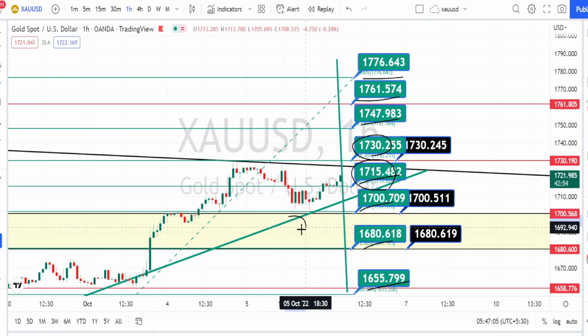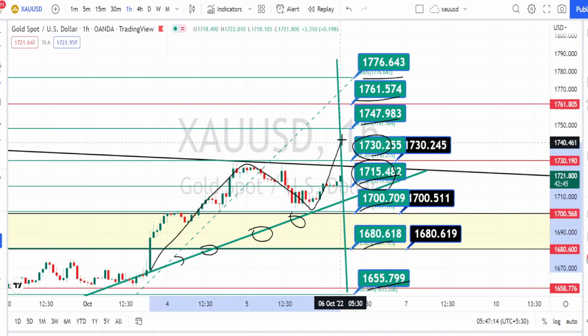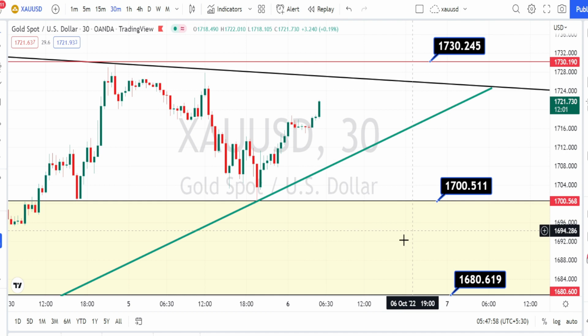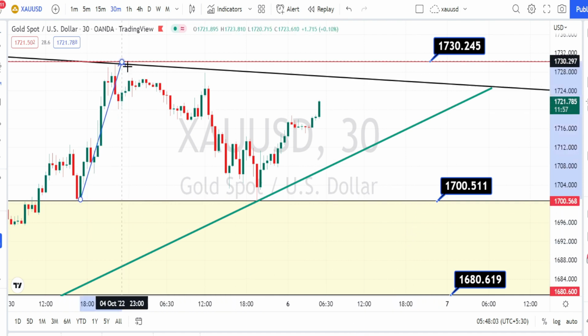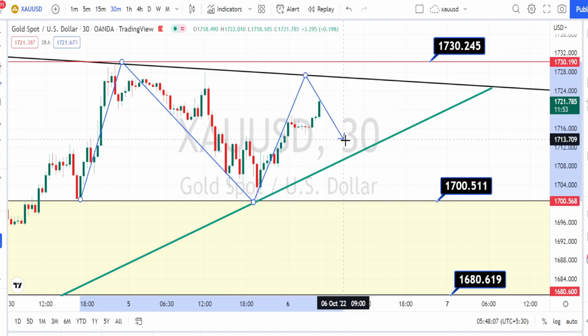And as long as the price action is trading above this 4 hours time frame trend line or the support line, we can expect the bullish side trend to continue in hourly time frame also. Let us do the analysis in 30 minutes time frame. Again in 30 minutes time frame also we are noticing the price action to be consolidating within this resistance line and the support line.